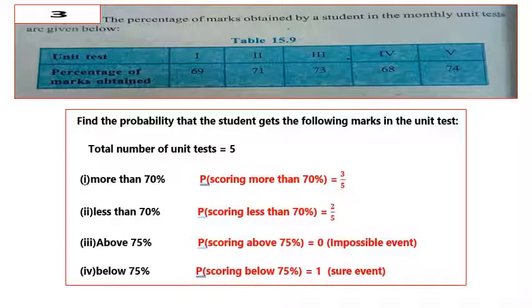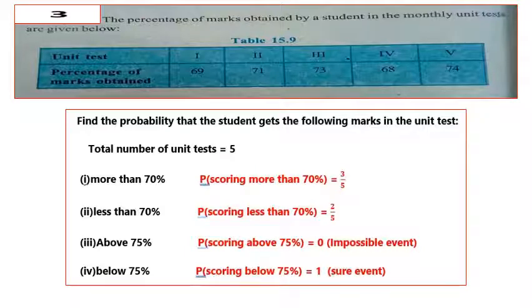Question number 3. The percentage of marks obtained by a student in monthly unit tests are given below. In the given table, in the first row we have the unit tests. There are 5 unit tests. In the second row we have the percentage of marks obtained. In the first unit test the student scored 69%. In the second test 71%. In the third test 73%. In the fourth test 68%. And the fifth test 74%.